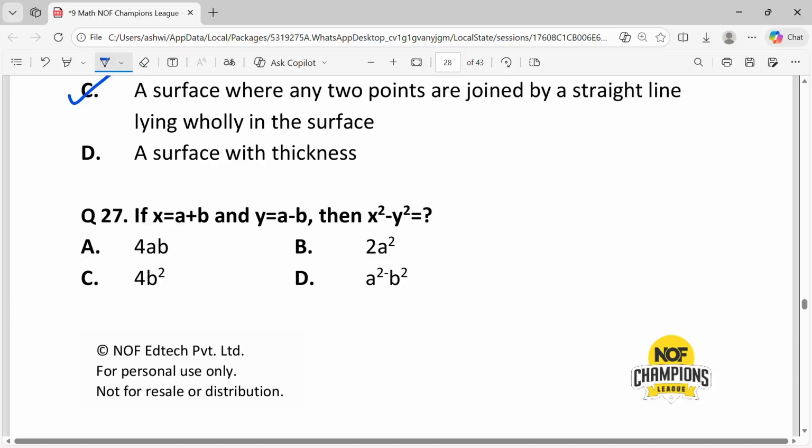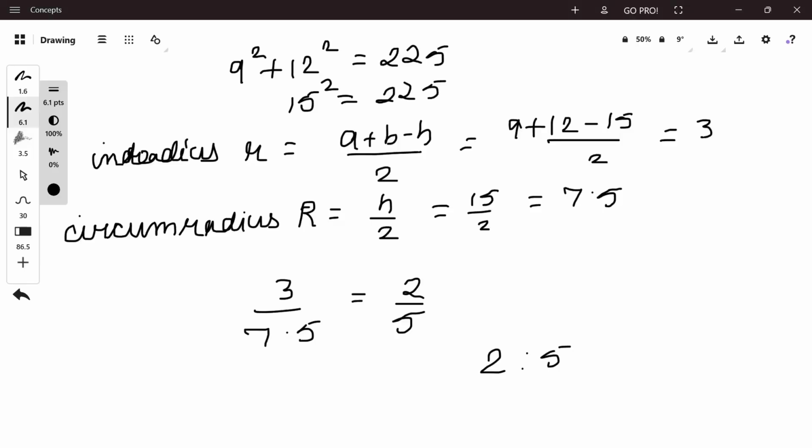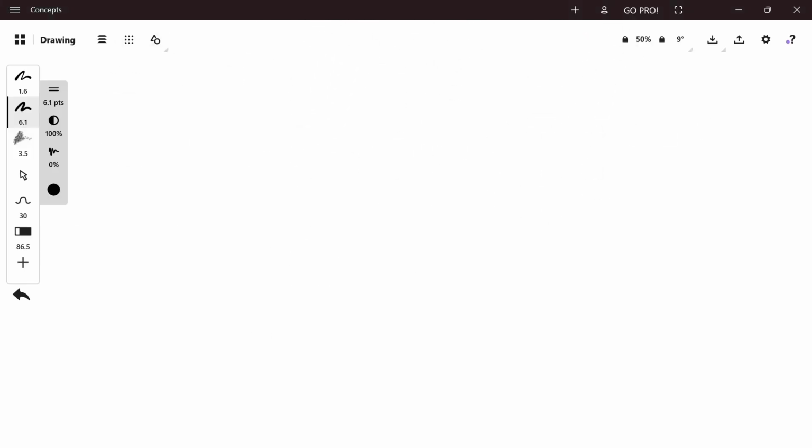Question 27. If x is equal to a + b and y is equal to a − b, then x² − y² is equal to? Substituting the values of x and y into the expression, that is (a + b)² − (a − b)².